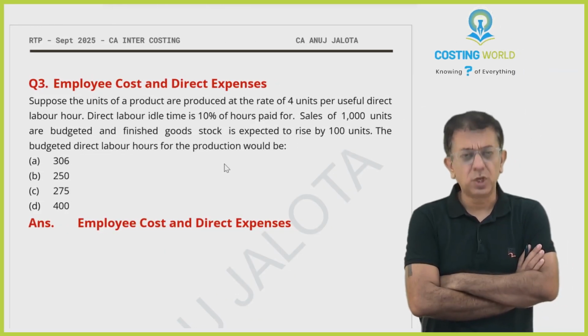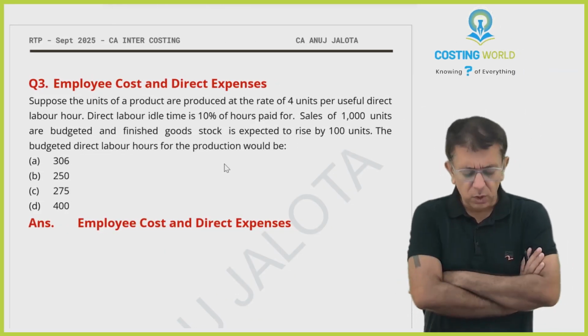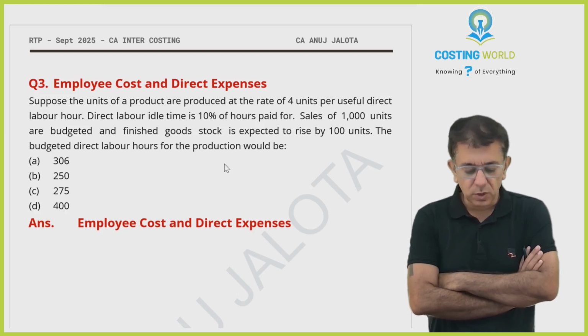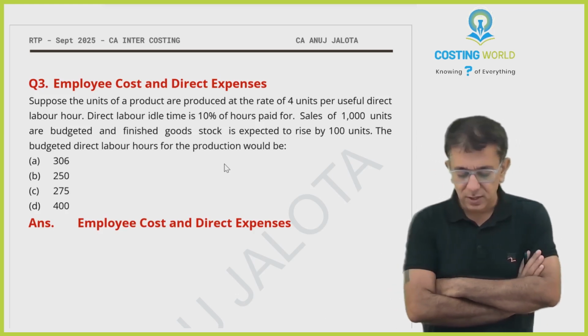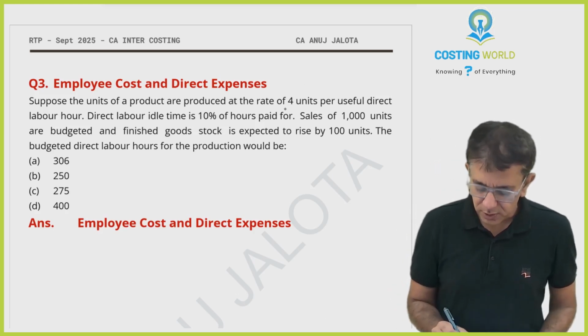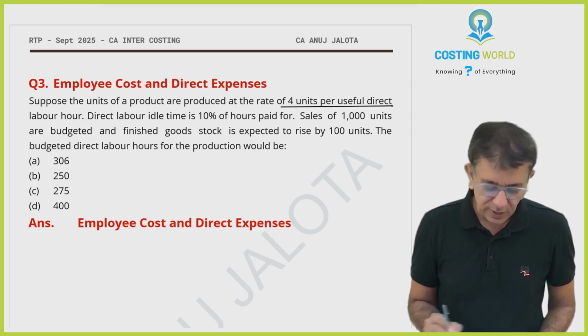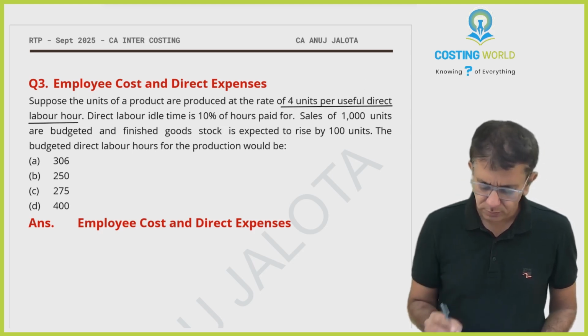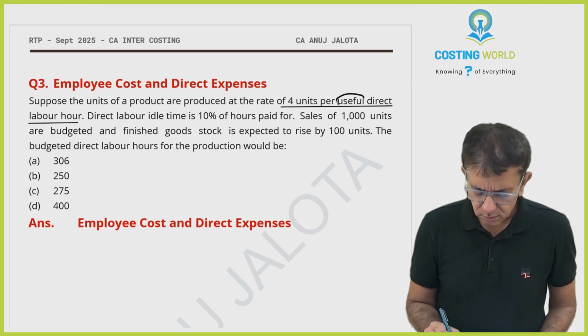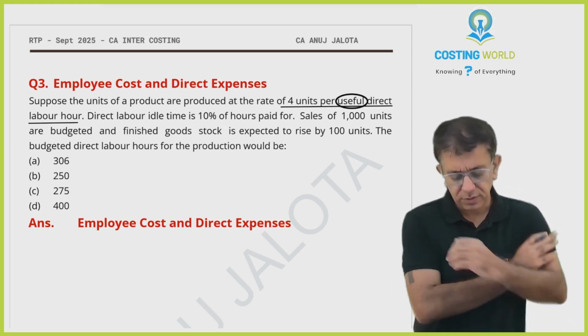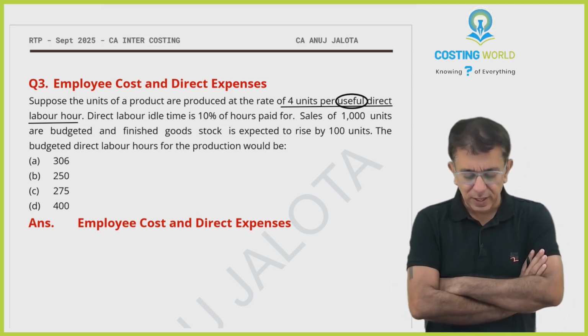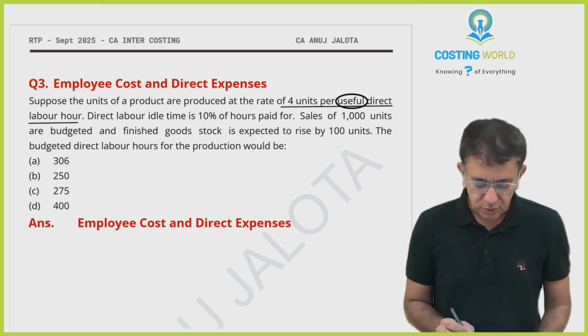Okay guys, so question number 3 should be a simple, small question. Listen: suppose the units of a product are produced at the rate of 4 units per useful direct labor hour. Just underline this word further: direct labor idle time is 10% of the hours paid for.